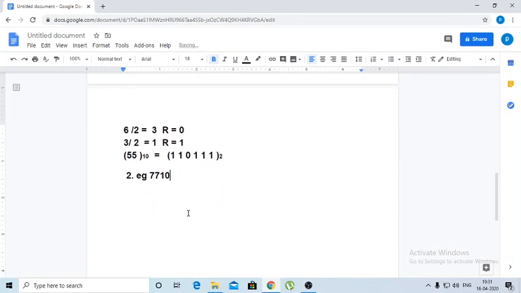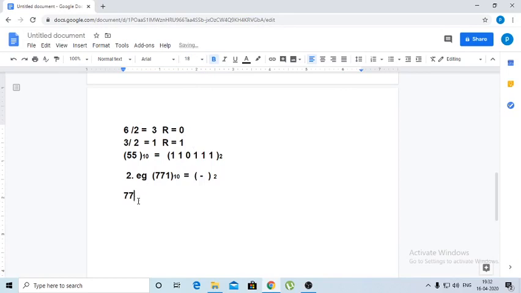We have to convert this decimal number 771 with the base 10 into binary with the base 2. Now start the procedure. So 771 is divided continuously. The quotient is divided, prime factorization is done here.